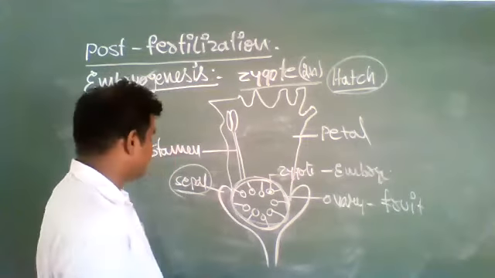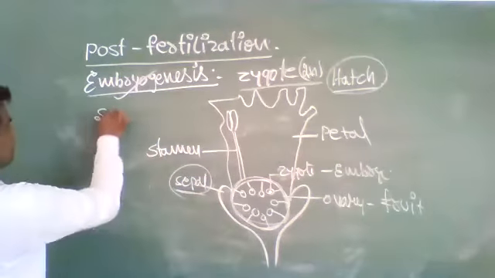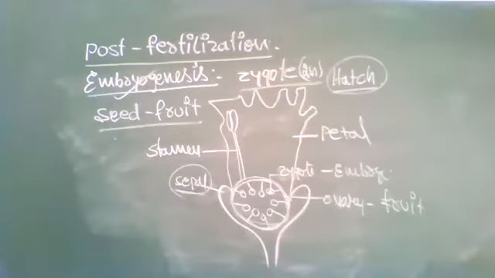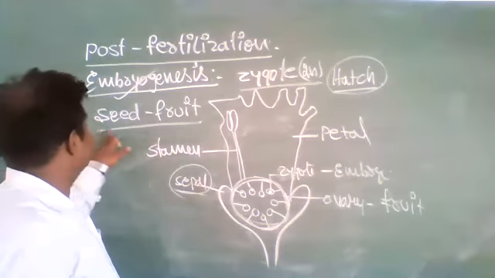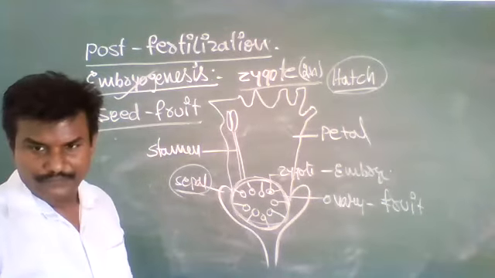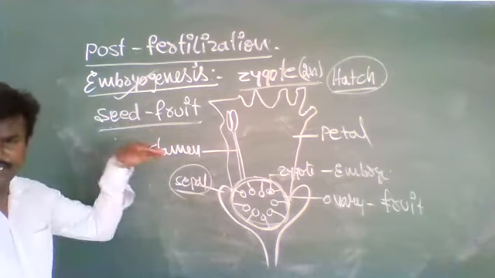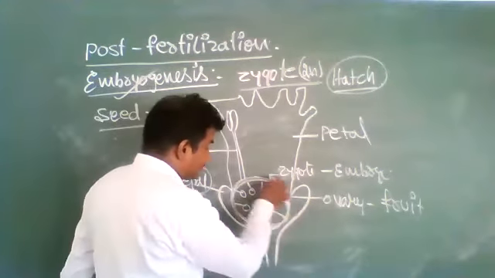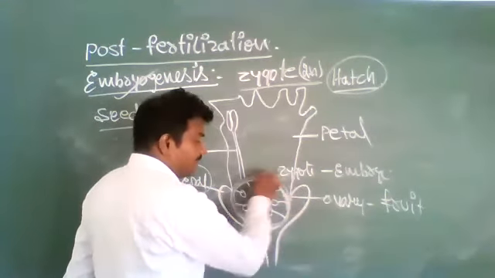Next, the last and final heading: seed and fruit formation. The fertilized ovary contains ovules.